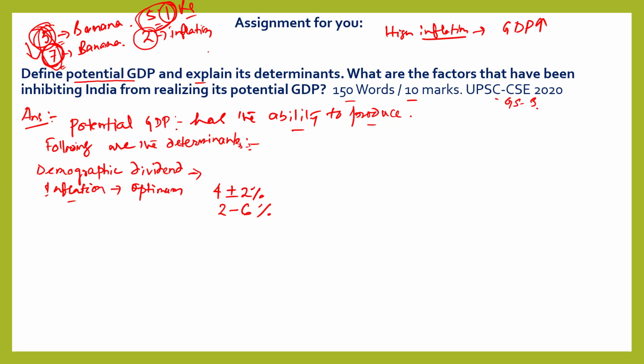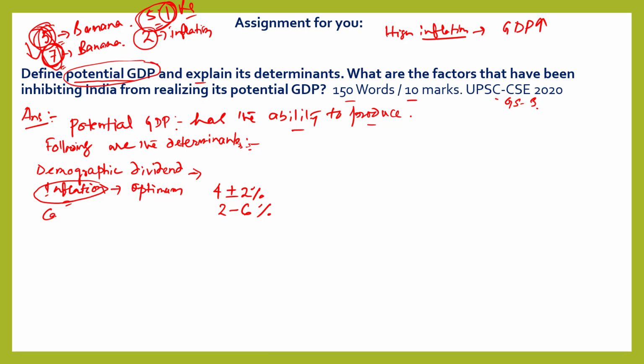So to reach potential GDP, inflation should be at an optimum level, so that the increase of GDP is not due to higher inflation. The impact of inflation should be low, and there should really be some value addition to the economy, and that value addition should not be because of inflation. That value addition should be real. So inflation should be optimum.